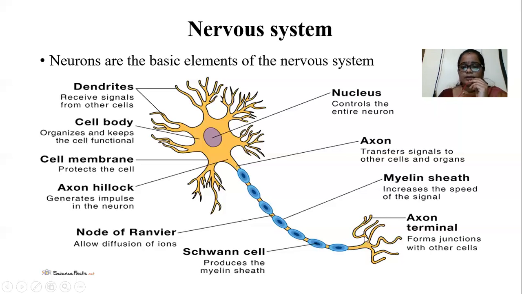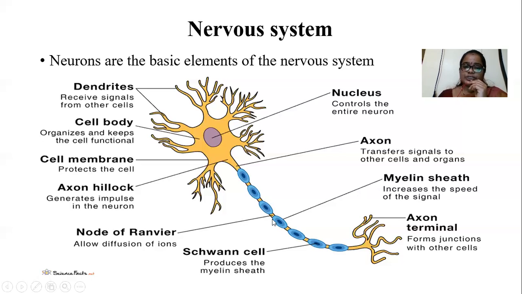Next, the axon is covered with a myelin sheath. The main purpose of this myelin sheath is to increase the speed of the signal. The myelin sheath is produced by one kind of cell, known as the Schwann cell. The Schwann cell is also present in the axon region, and it produces the myelin sheath.